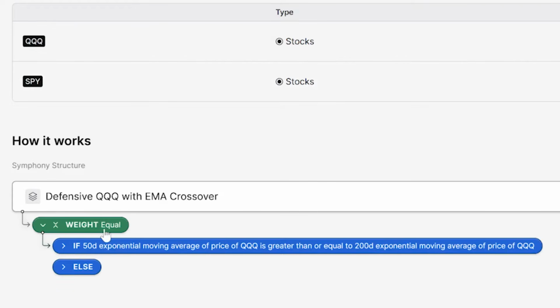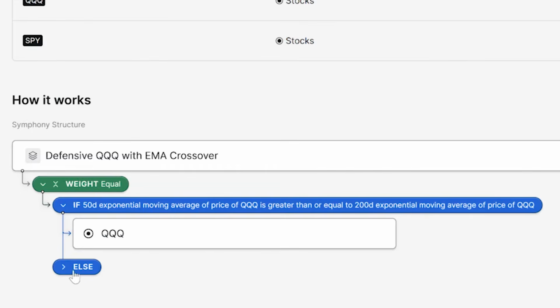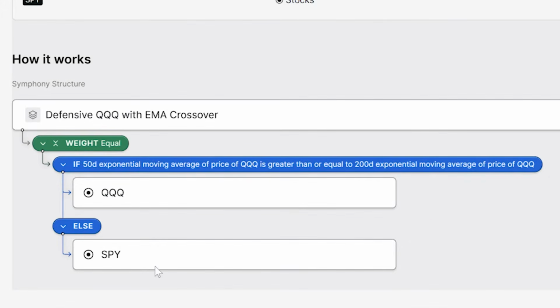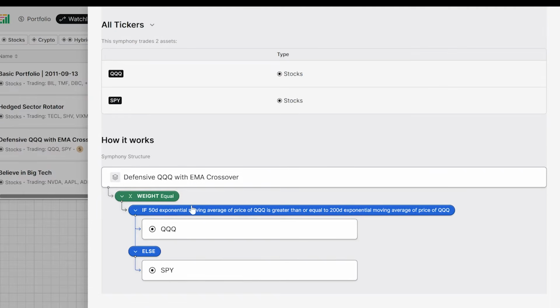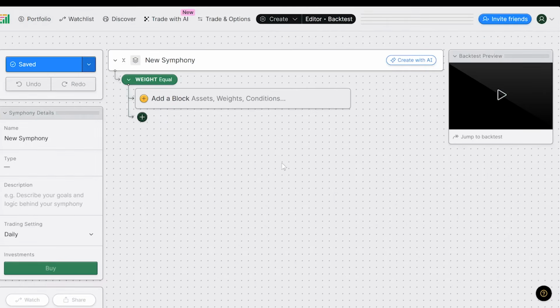So we have equal weighting. If the 50-day exponential moving average of the QQQ price is greater than or equal to the 200-day moving average, then we're investing in QQQ entirely. Otherwise, we're investing in the S&P 500 index entirely. So I wanted to walk you through this just so you can see another example of how this Composer logic works. Now we can dive into the actual drag and drop editor.